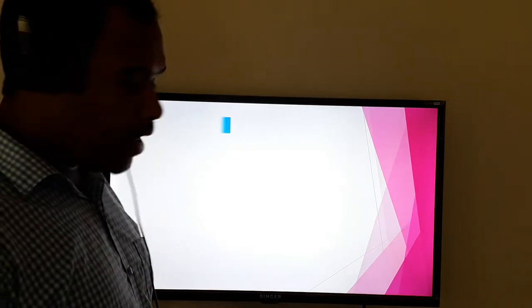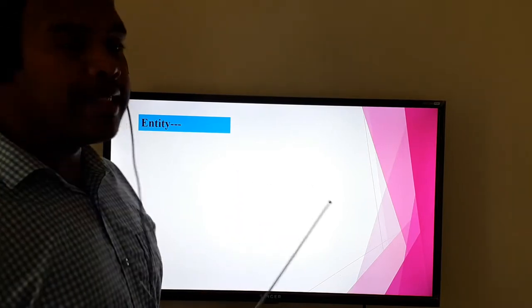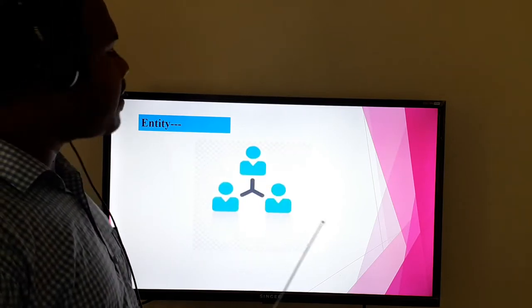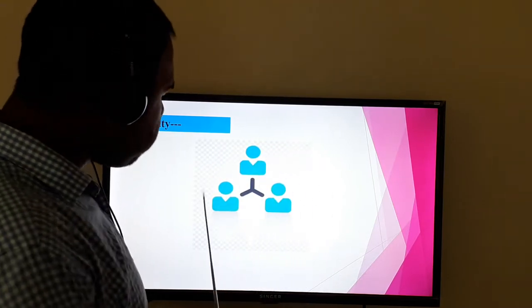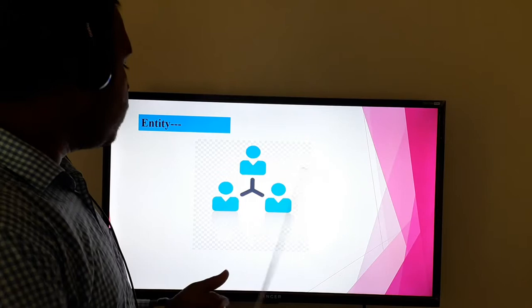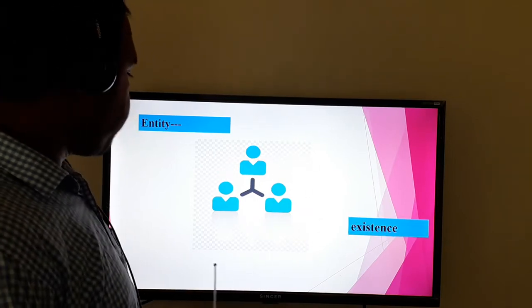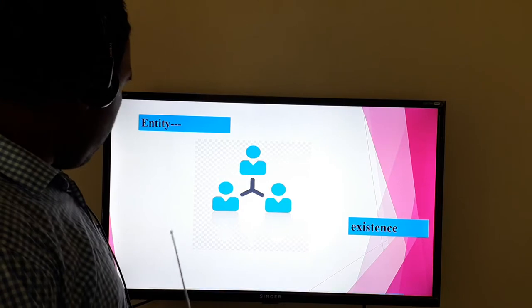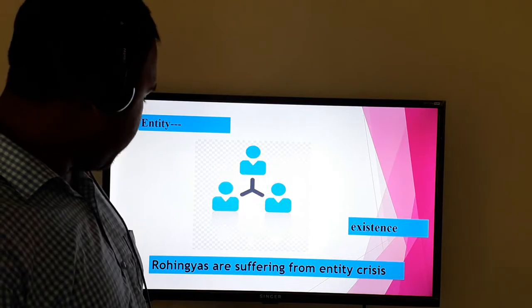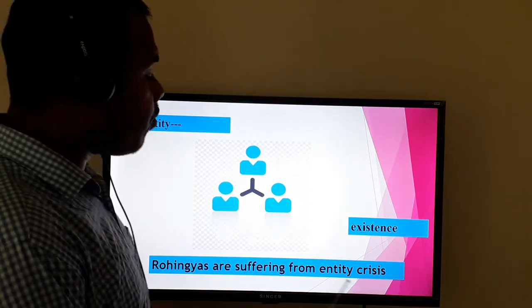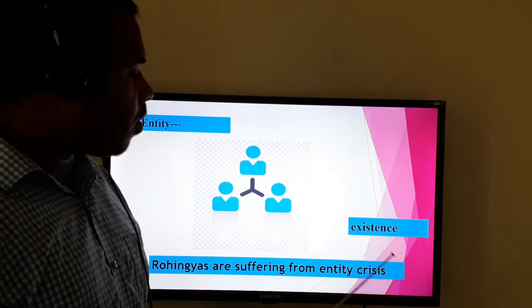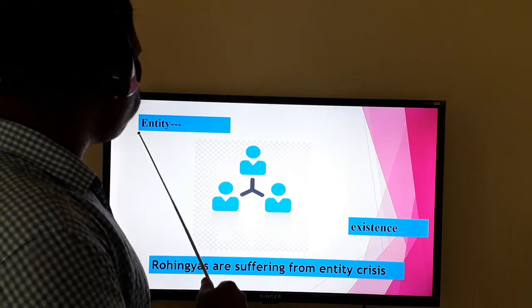All right, now we have another word also, that is entity. What does it mean? Entity means existence. You see in the pictures that there is bonding, there are connections, that we have an existence with one another. Now we can say that the Rohingyas, a very common phenomenon happening in the present world, are suffering from an entity crisis. Basically they are suffering from an existence crisis. That is what we call entity.